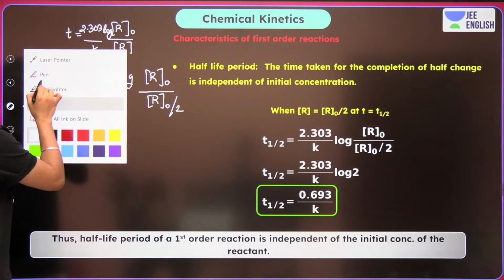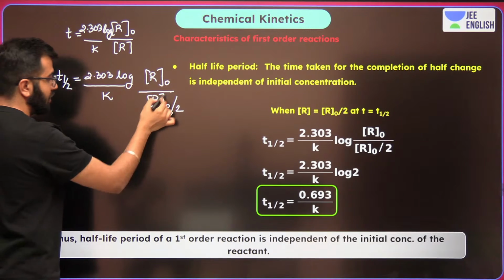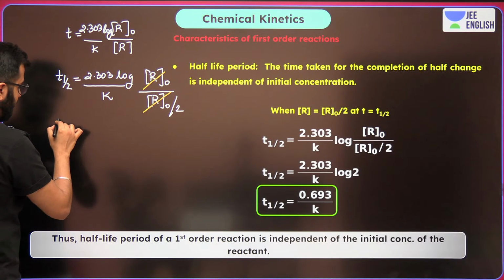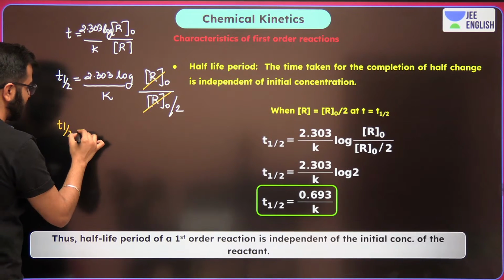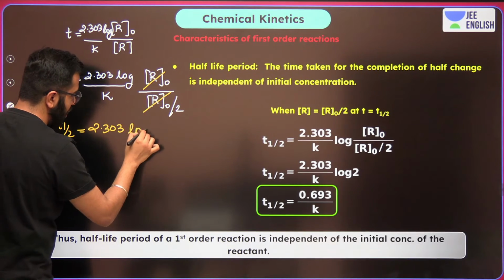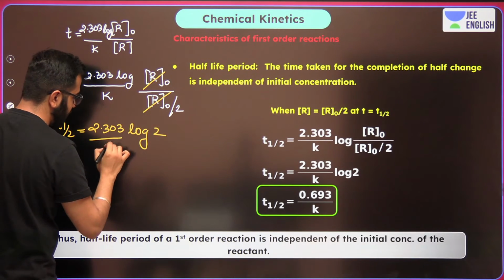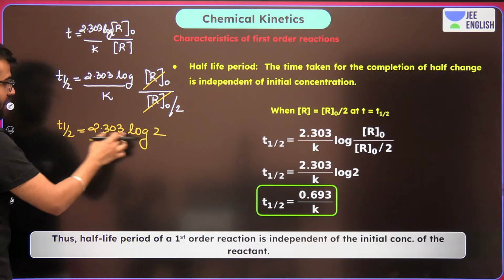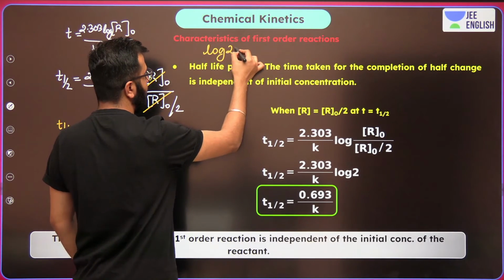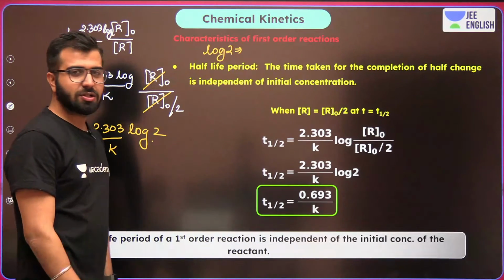When we cancel these out, what are we really getting over here? Half-life is equal to 2.303 log of 2 upon K. Log 2. What is log 2?